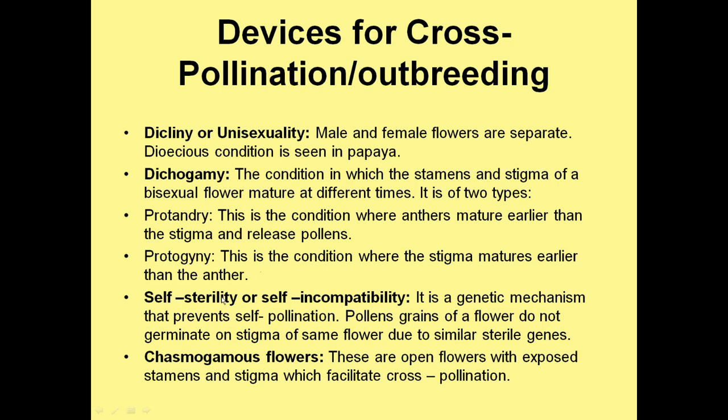Another method is self-sterility or self-incompatibility. Pollen released from the flower is totally unacceptable because of some incompatible factors present on the stigma of the same flower, which ensures cross-pollination. Sometimes sterile genes are present, which ensure self-incompatibility and ultimately bring about cross pollination.